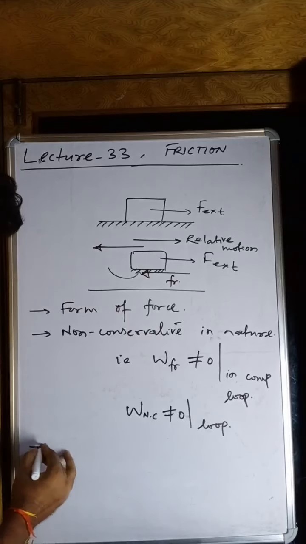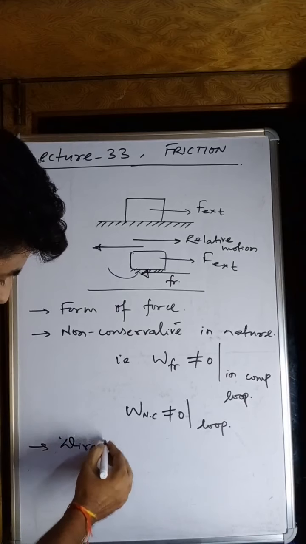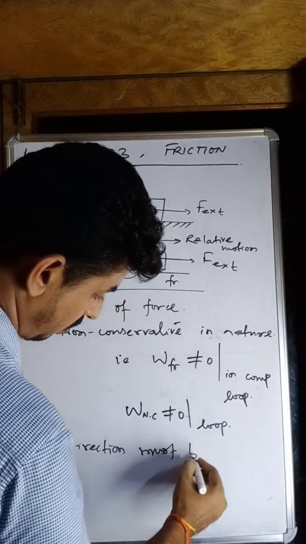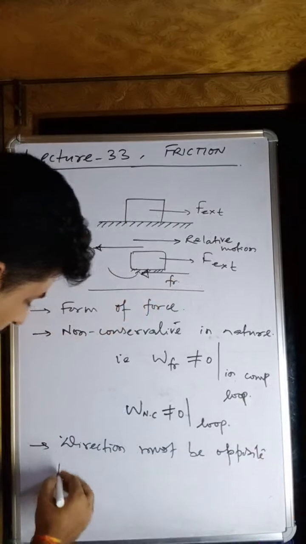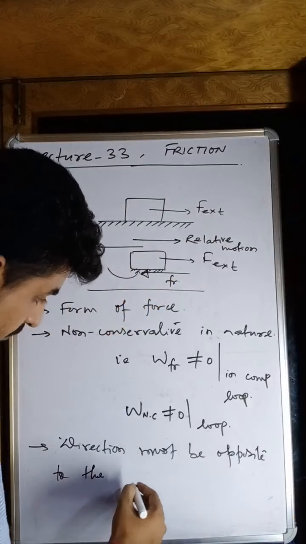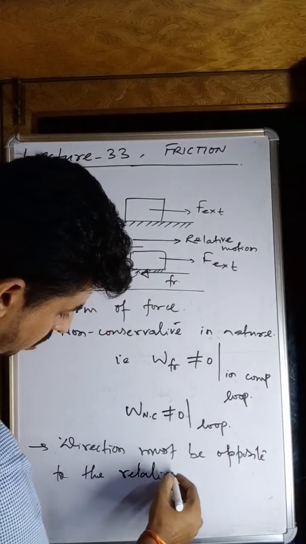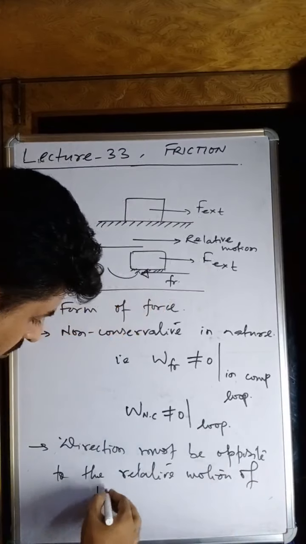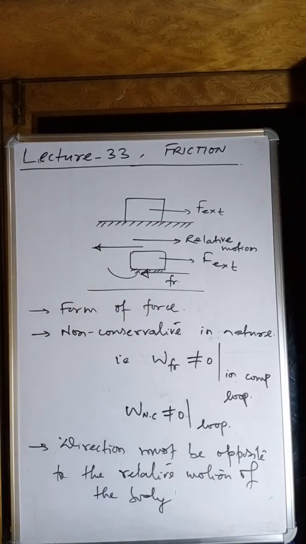So you can write here: the direction of frictional force must be opposite to the relative motion of the body.